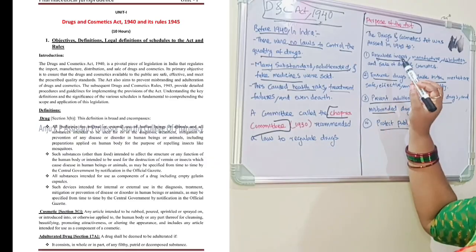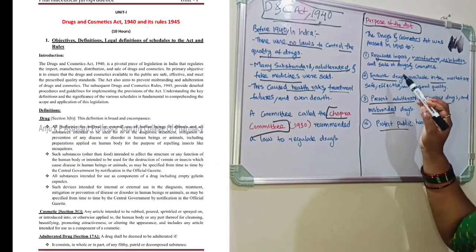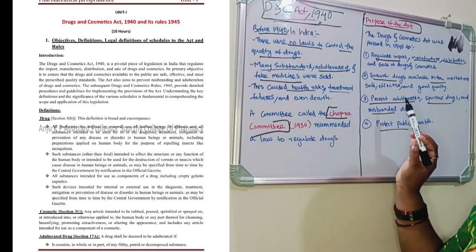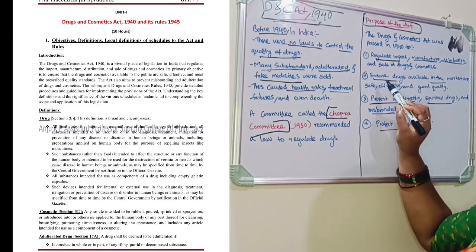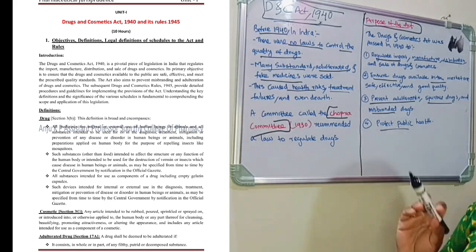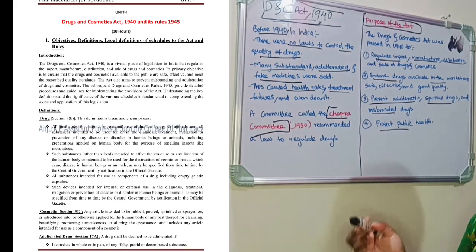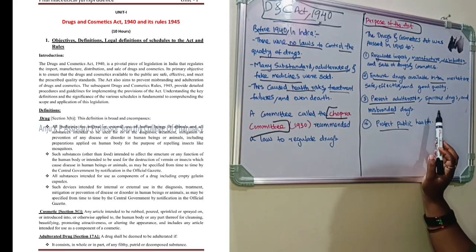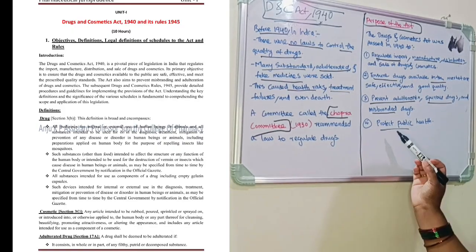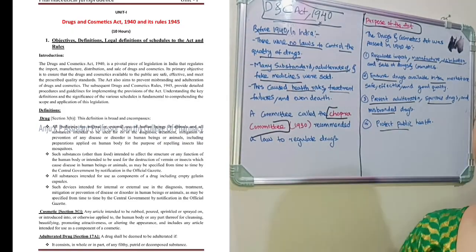We'll see once again. To regulate the import, manufacture, distribution and sale of drugs and cosmetics. Then to ensure drugs available in the market are safe, effective and of good quality. And to prevent adulteration, spurious drugs and misbranded drugs. Then to protect public health.